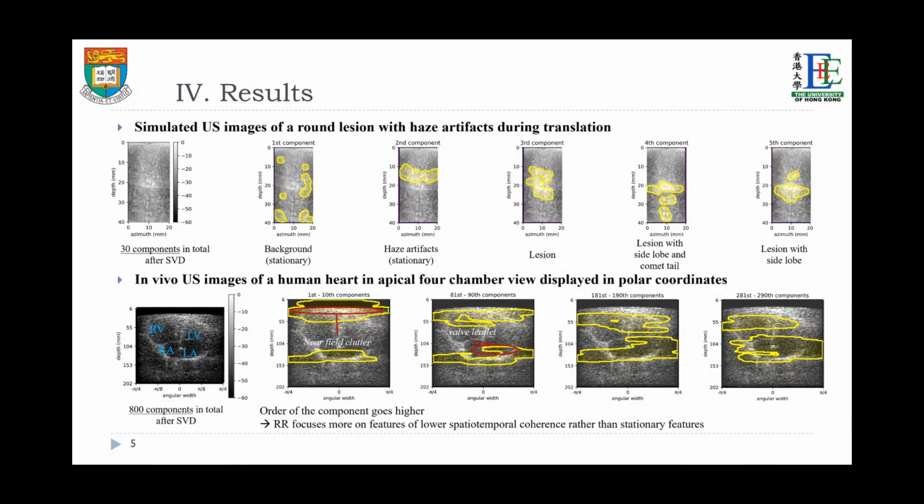Results on human echocardiography data show that the first few components focus more on background and clutter, and that higher orders pinpoint dynamic tissue regions. This agrees with our understanding of SVD filtering.